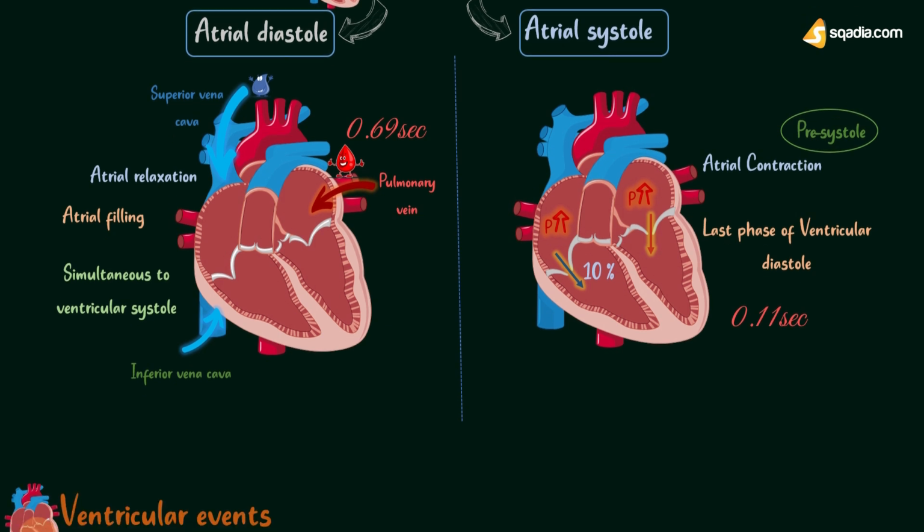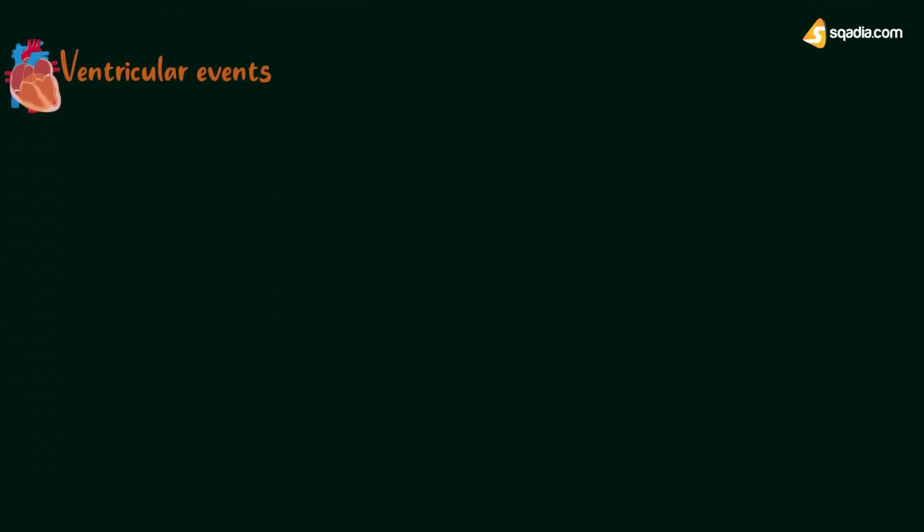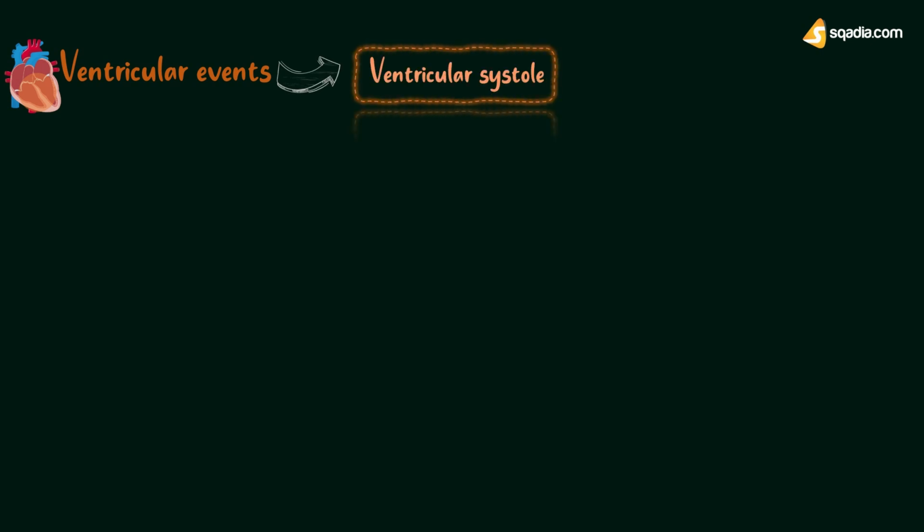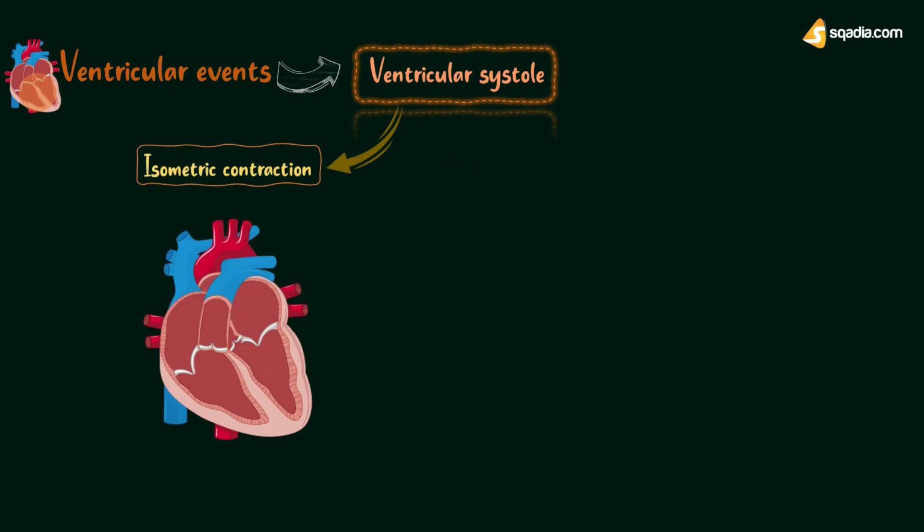Let's look at the description of ventricular events, where first comes ventricular systole. That is the period of ventricular contraction, and it is further comprised of the period of isometric contraction and the ejection period. Isometric contraction period. In the cardiac cycle, it is the first phase of ventricular systole.